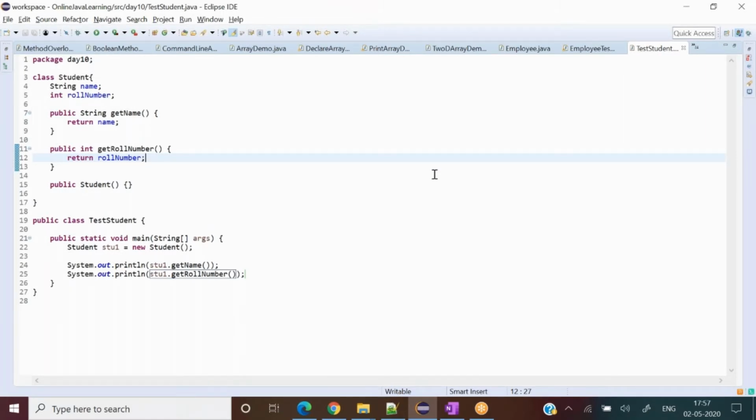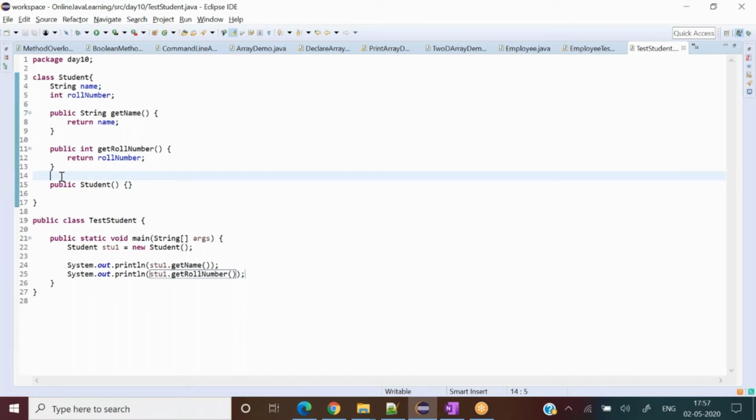So let's go, if you do not mind. We have two classes here. We have one class that is called the student class. The other is the test student class. Let's say the class student, this is our main class. In this one, we have two variables we defined, name and roll number. And then we have two methods, get name and get roll number. And then we also have a default constructor, which is doing nothing. And then we have another class, the test student class, where we have the main method.